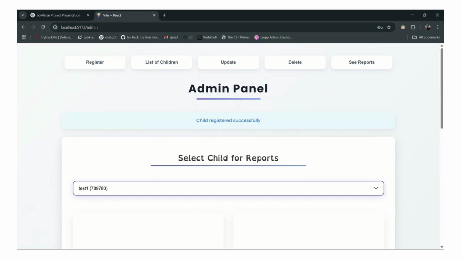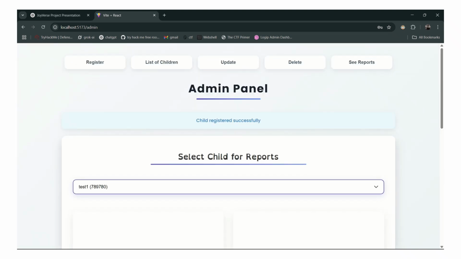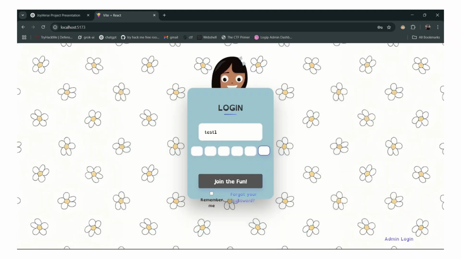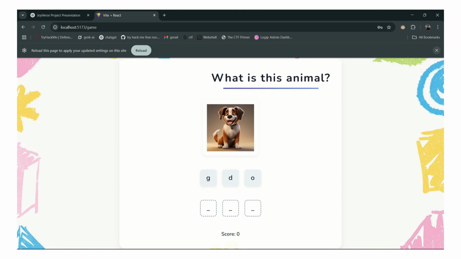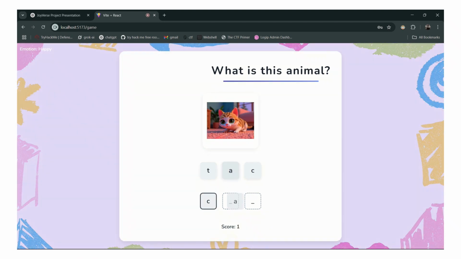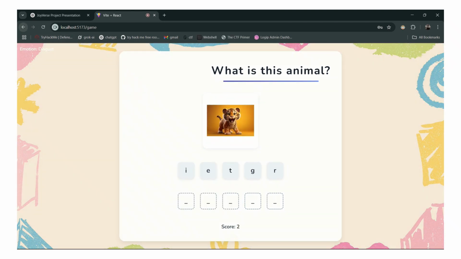So we will log in as child. The name is test1 and the password 789 780. First we will log out here. Welcome to the game. Okay, we should enable the camera permission so that it can capture and change according to the emotions. Here I am logging in now. The color, the theme of the game changes, and that's it. Here you can exit here itself.